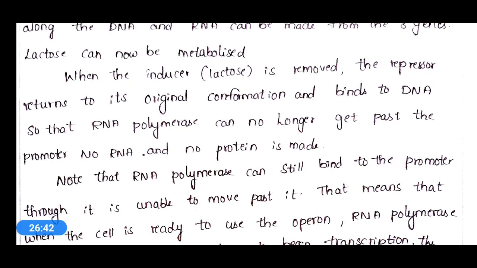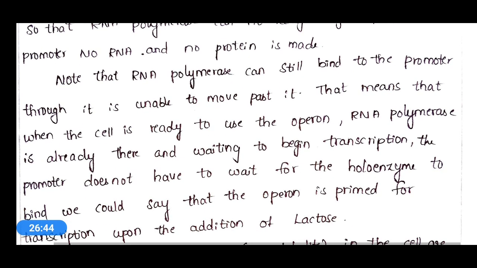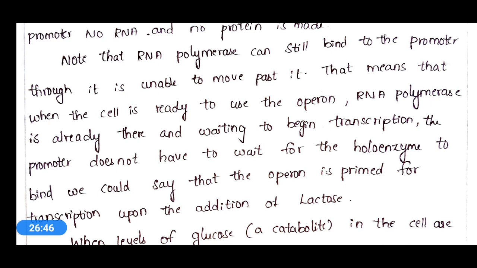And here RNA polymerase can still bind to the promoter. So that means even though lactose is not present, this RNA polymerase can bind to this promoter, and this means that when the cell is ready to use the operon, RNA polymerase will be ready and waiting for the transcription process. Okay.